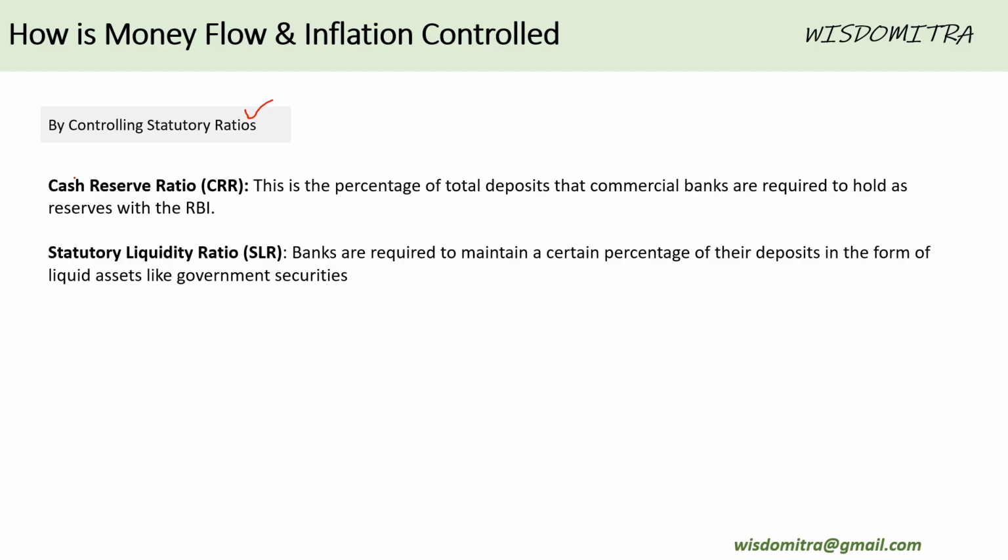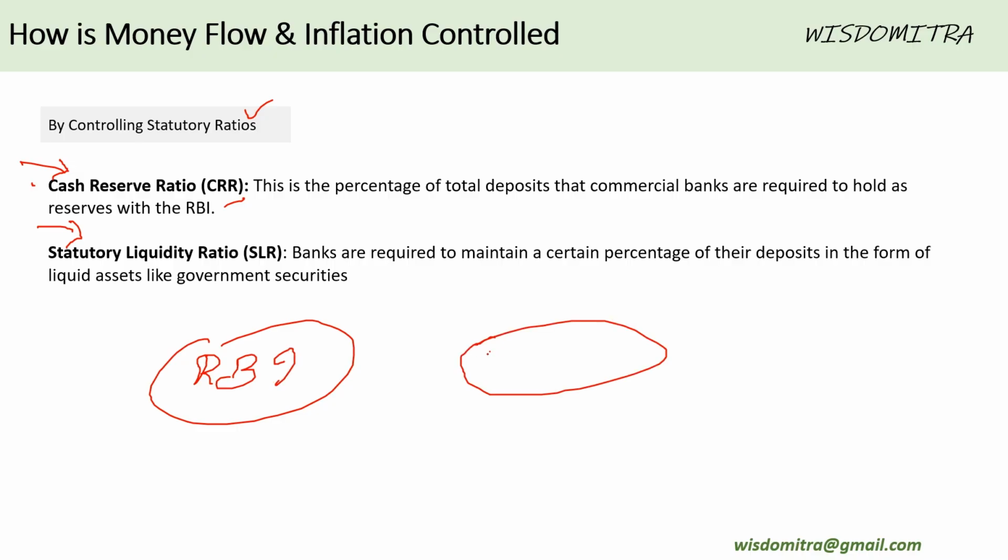Third is by controlling some statutory ratios. What are those ratios? These two are most important that you should remember. One is cash reserve ratio. Second is statutory liquidity ratio. First, cash reserve ratio. This is a percentage of total deposit that commercial banks are required to hold as reserves with RBI.